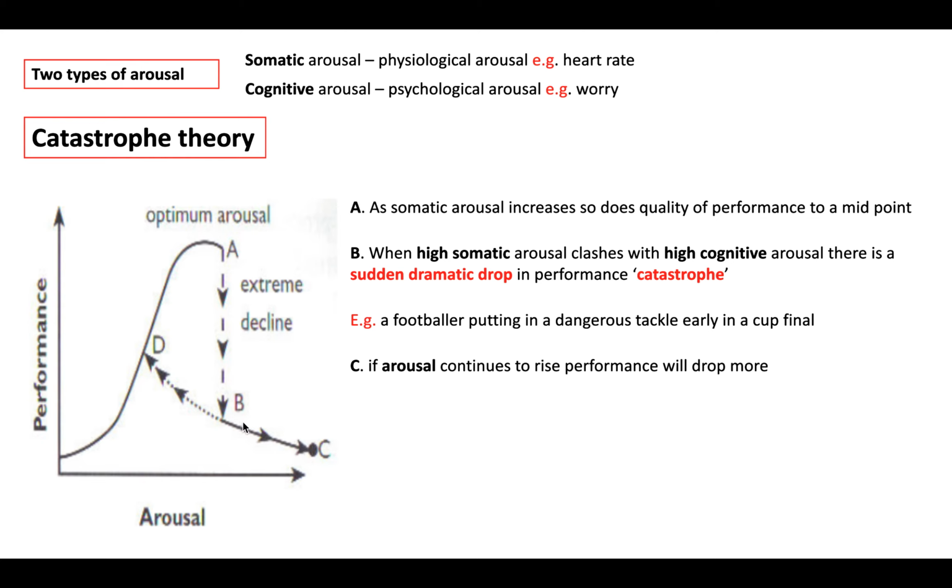Now what you can see here with point D is that if cognitive arousal can be lowered, this feeling of worry, this fear of failing, performance can actually start to recover again. We can go back to having just high somatic arousal levels, which is going to increase our performance again to an optimal midpoint. So that's catastrophe theory.